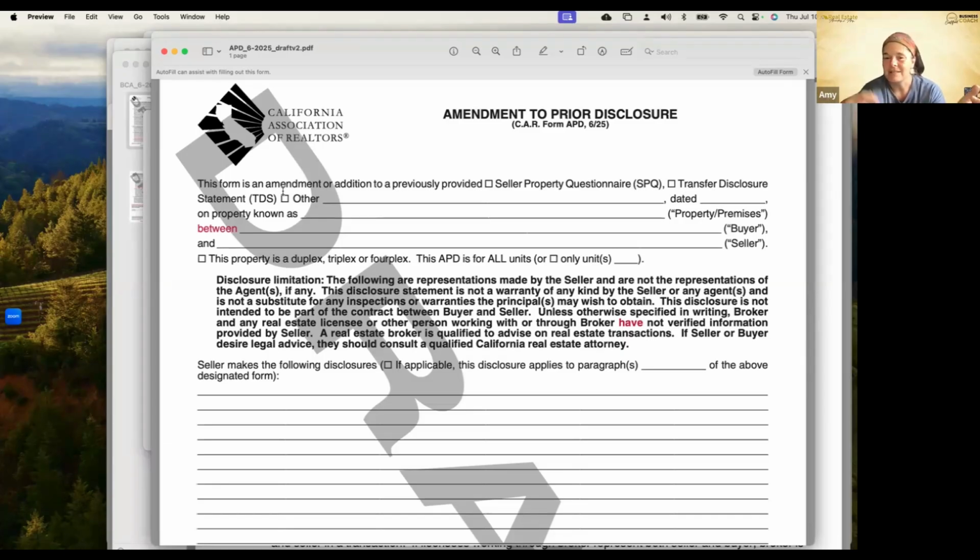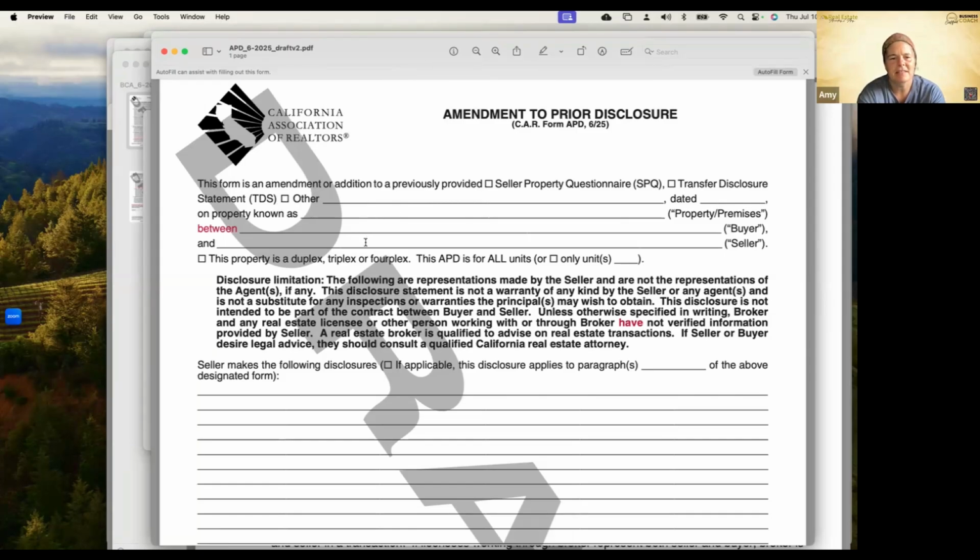Or I didn't even know this, but the neighbor came up to me and told me that before we even bought it, there was a gruesome murder on the property. Who knows, whatever that might be. This is the form that we would use to make changes to our SPQ or our TDS. You would mark that we're amending or adding to a previously provided seller property questionnaire or transfer disclosure statement. You're going to check the box. There's also an other, so if there was an exempt seller disclosure or some other property disclosure that we wanted to amend or add to, we're going to fill that in there, put the date on. You're going to put the property address there.